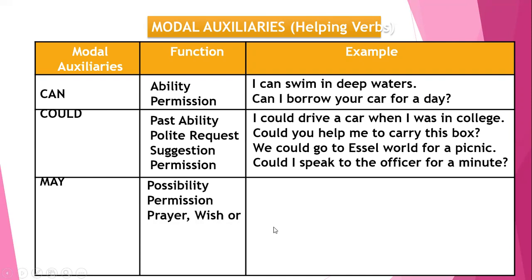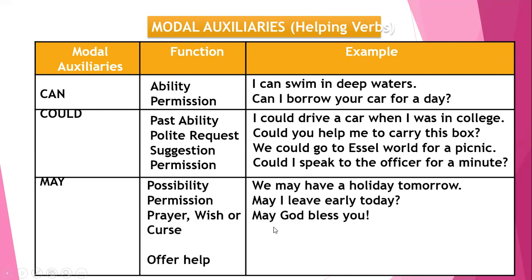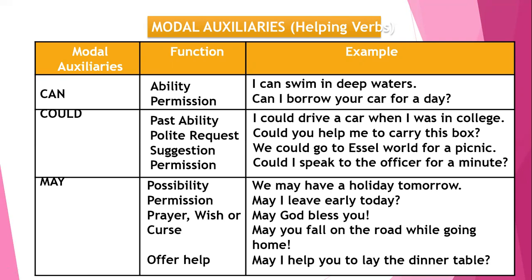Moving on with the word may, it plays the function of possibility, permission, prayer, wish or curse, and offering help. For instance, if we take a look at the sentence, we may have a holiday tomorrow, it plays the function of possibility. While if I say, may I leave early today? In this sentence, it plays the role of permission. If I say, may God bless you, or may you fall on the road while going home, here it plays the role of prayer or wish and curse, respectively.